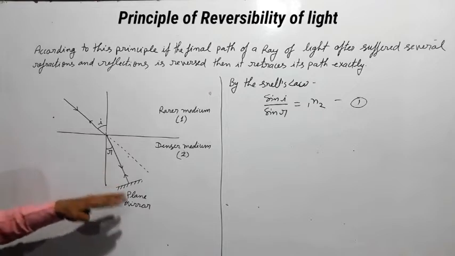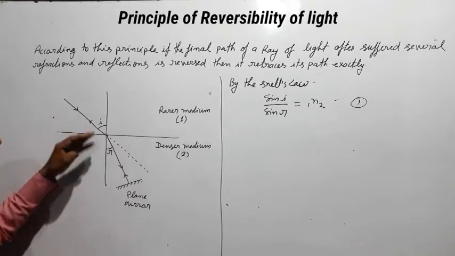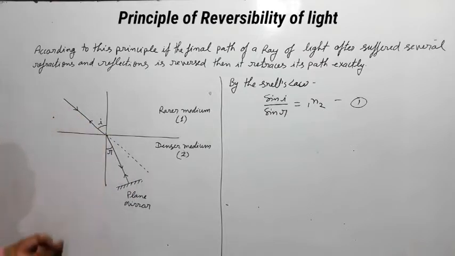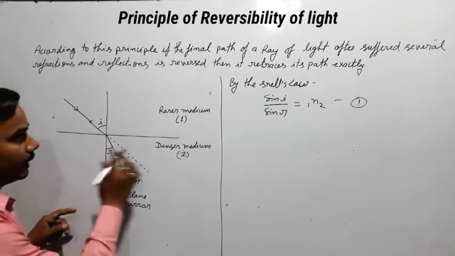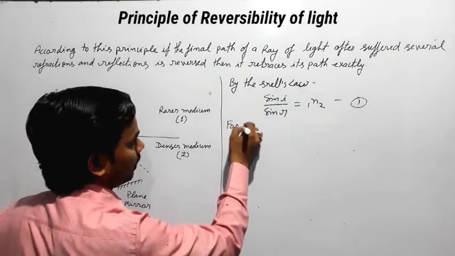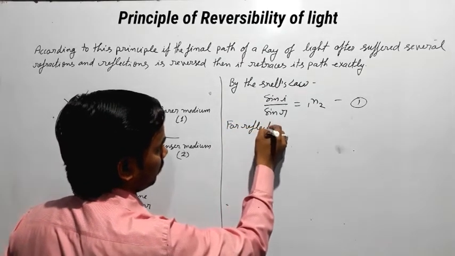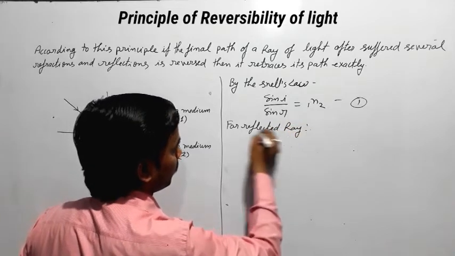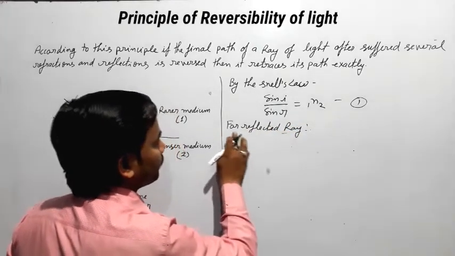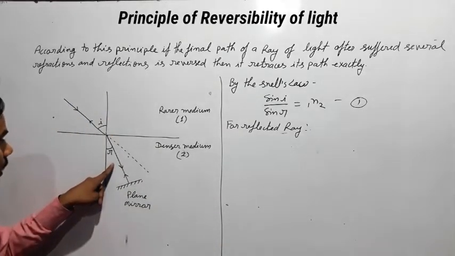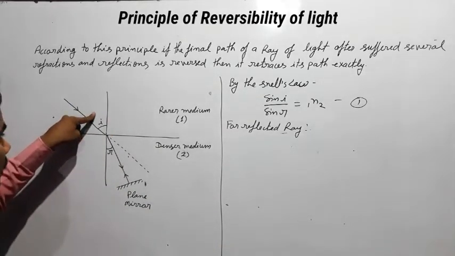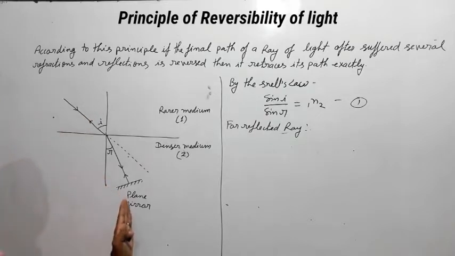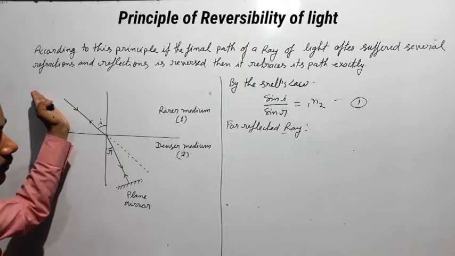Now after reflection, this light ray gets refracted along the same path. So for the reflected ray, the angle of incidence is R and the angle of refraction is I, because it is moving from medium 2 to medium 1.